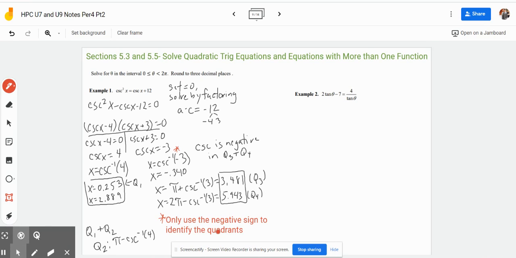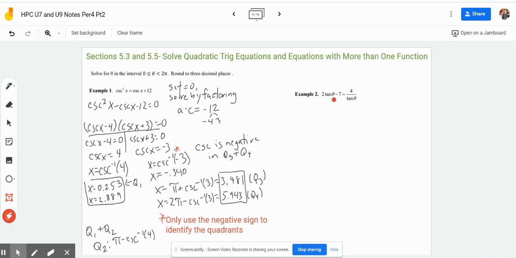So I just added this note here that this negative sign, you only use the negative sign to identify the quadrants. And from there, you're just using that value, okay? That's why I just did cosecant inverse of positive 3, because I didn't want my value in quadrant 3 to be thrown off by using the negative 3 inside here. So you only use this part to let you know that you have to be in the correct quadrants to find the solutions. Okay, all right. So let's take a look at example 2 here.